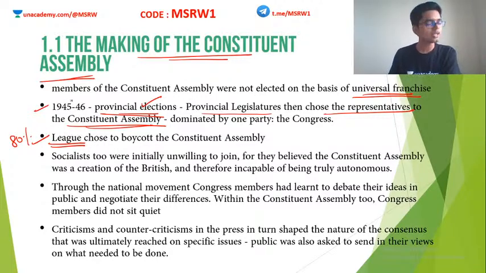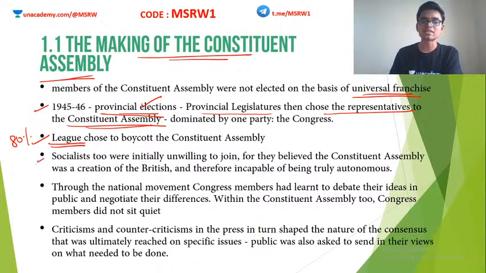They won all the seats reserved for Muslims in the Muslim electorates. All this boosted their confidence and they demanded Pakistan. So they boycotted the Constituent Assembly because it was set up for one nation only. There was no separate assembly for Pakistan and separate assembly for India. It was only one single assembly. So the Muslim League boycotted it altogether.